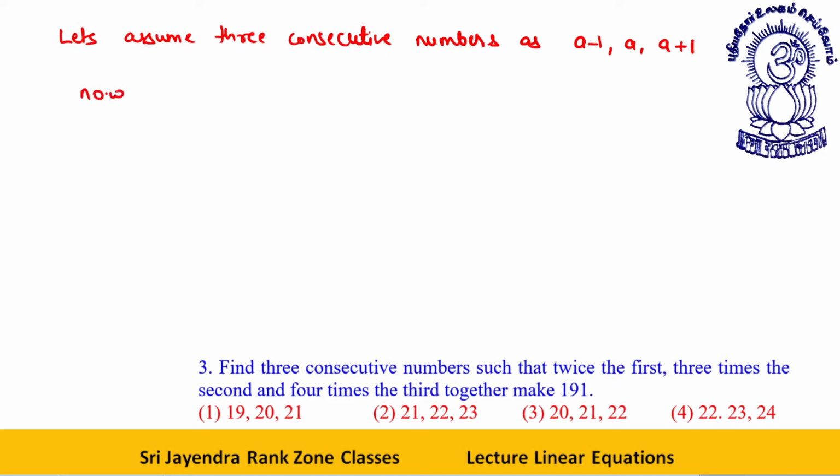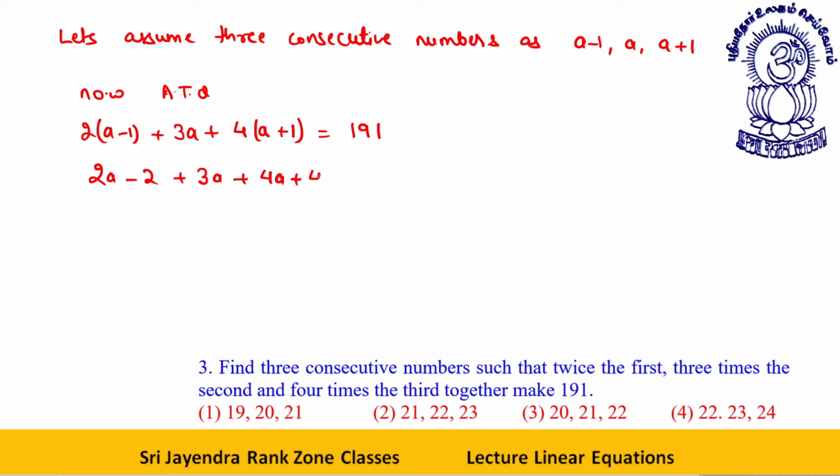Now, according to the question, twice the first, three times the second, plus four times the third. This is A. Okay, dear students, everywhere it is A. Together make 191. This is a linear equation. So you have 2A minus 2 plus 3A plus 4A plus 4 is equal to 191.